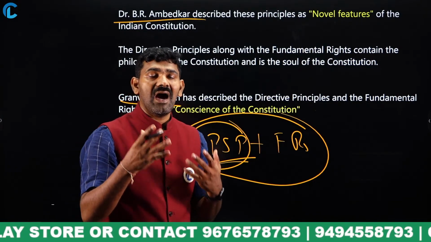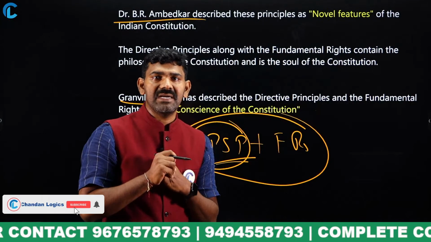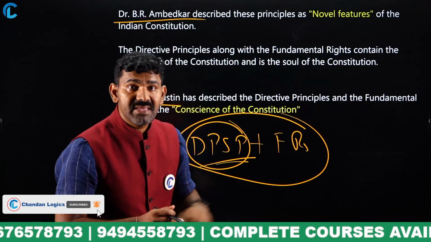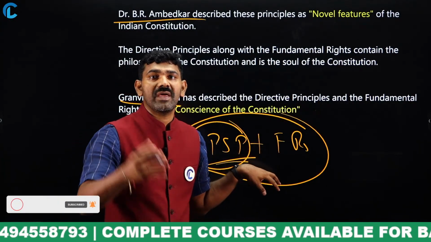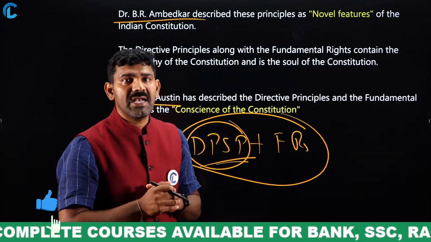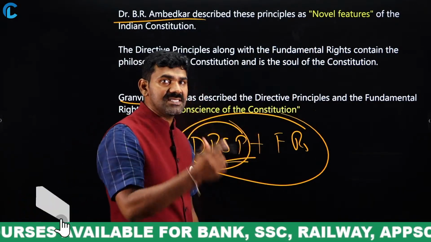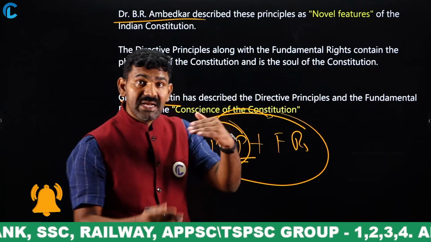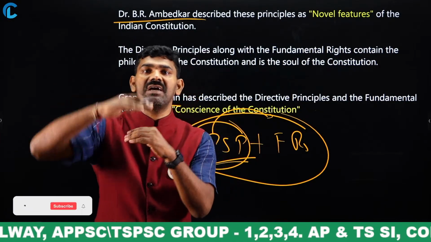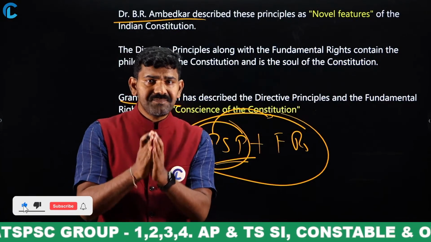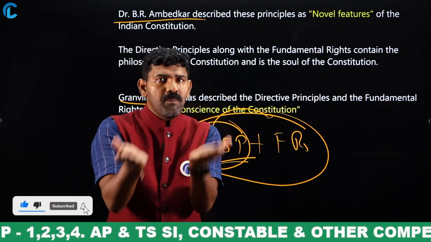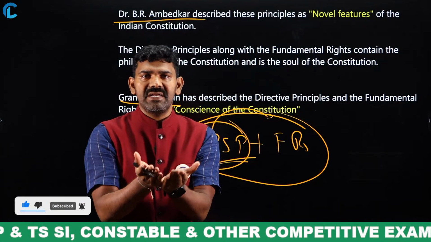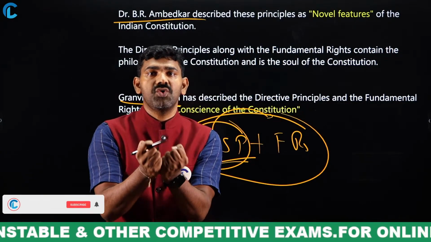When you make Article 31 a fundamental right, as right to property, then you cannot do the development activities because you cannot acquire the land. In that case, the DPSP prevails over fundamental rights. Means DPSP becomes superior over fundamental rights. So it is very important to balance both DPSP and fundamental rights. Then only you can protect the soul of the Constitution.